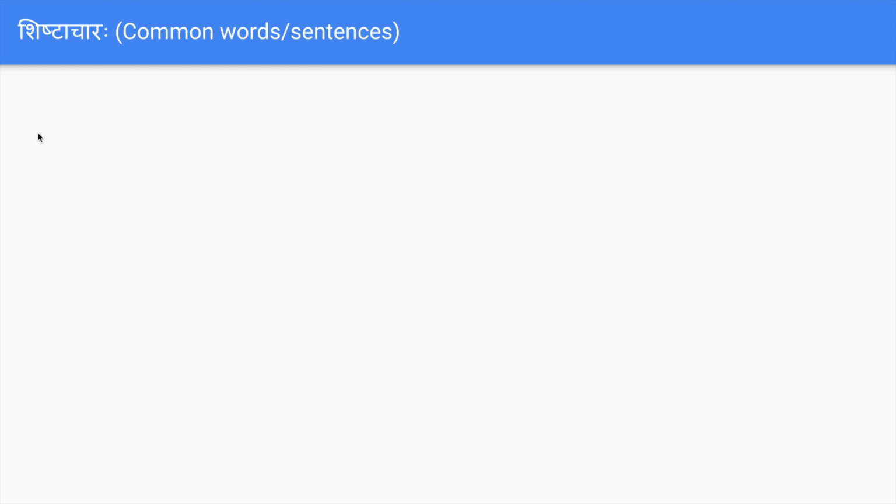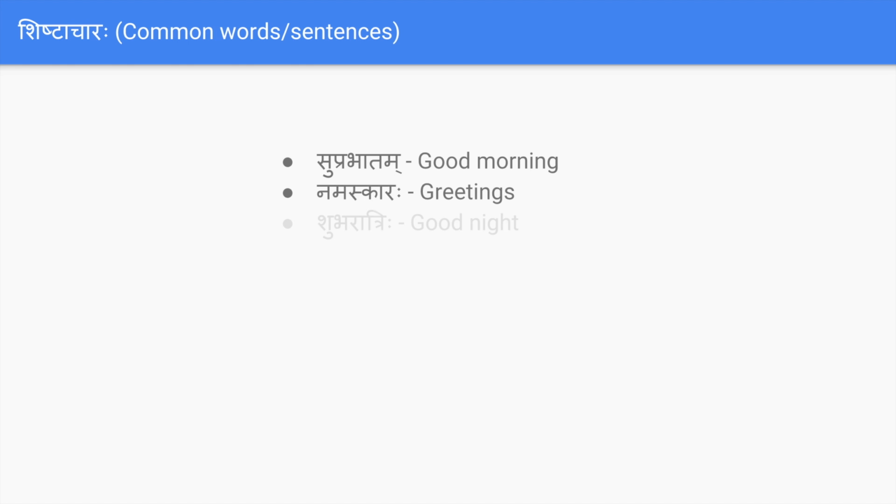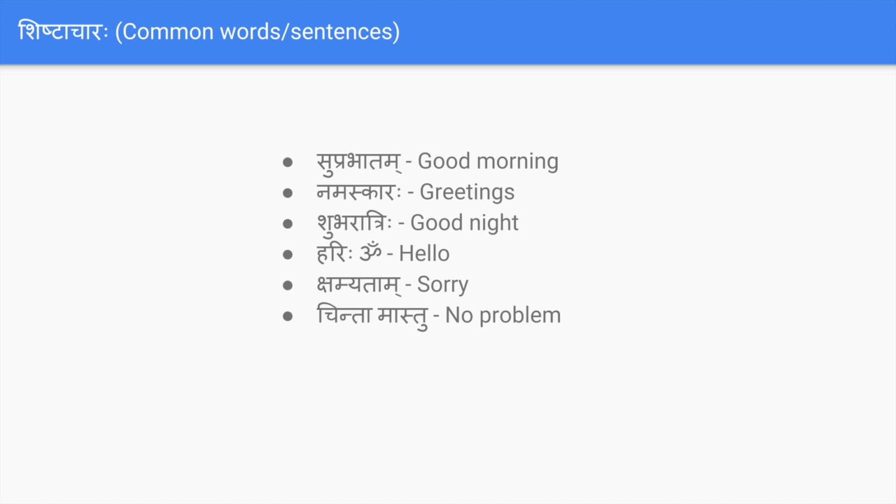So there are common words which we generally use in Sanskrit while conversing, like suprabhatam for good morning, and namaskaraha. You can greet anybody with namaskaraha, and shubharatrihi, good night, and Hari Om is for hello, and kshamyatam is for sorry, chinta mastu is for no problem or no issues.